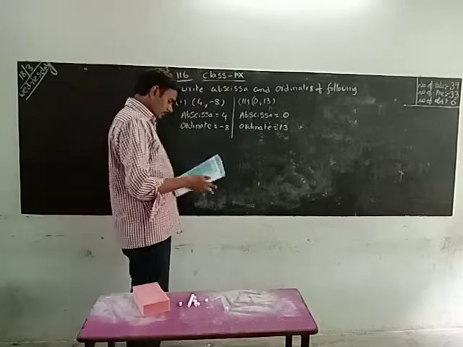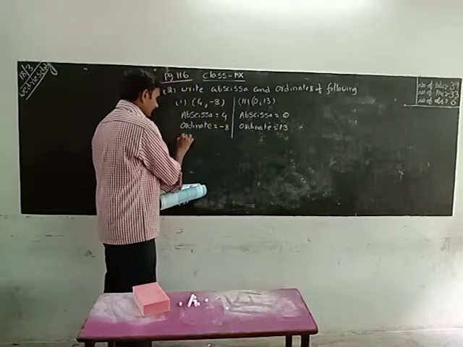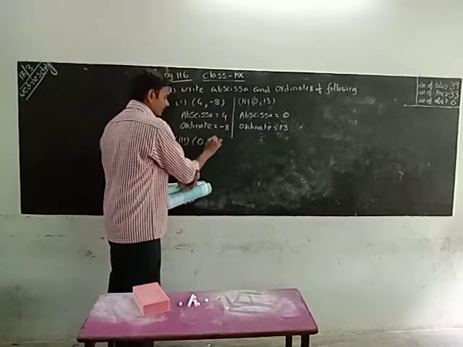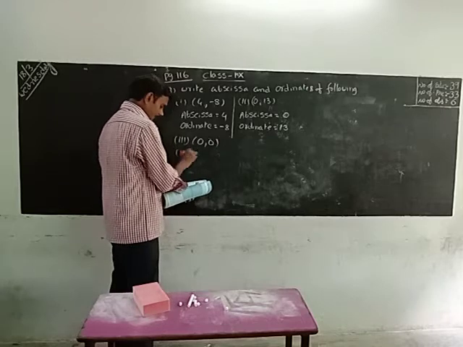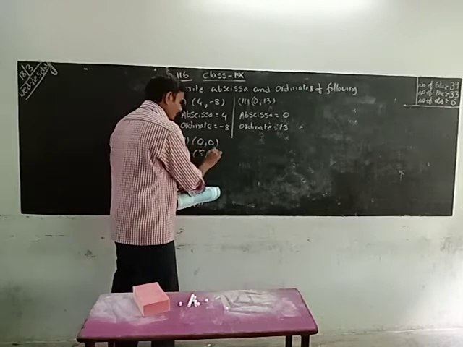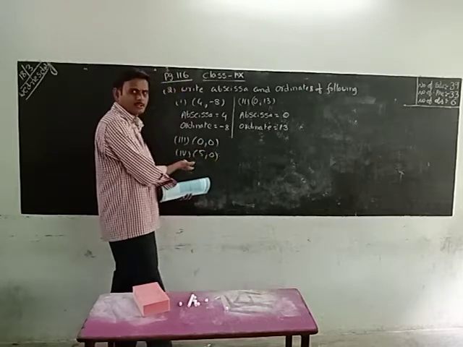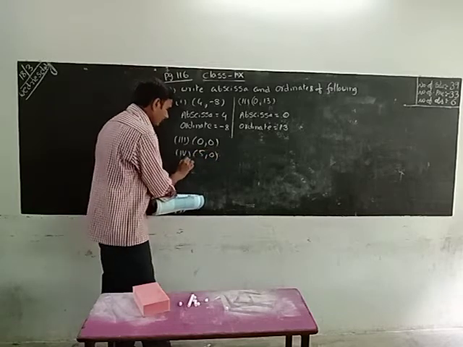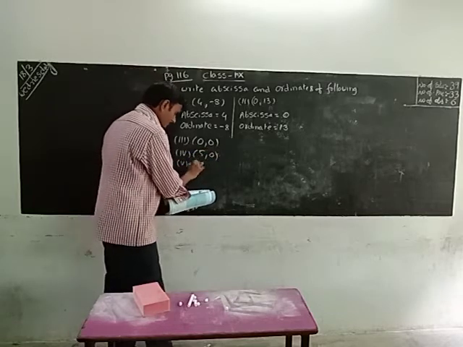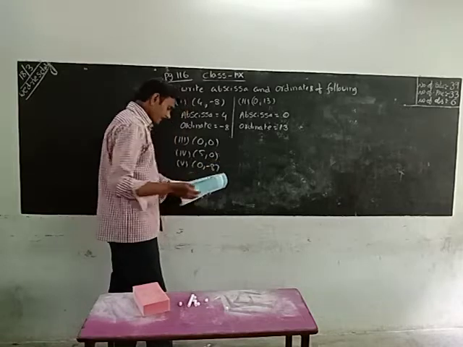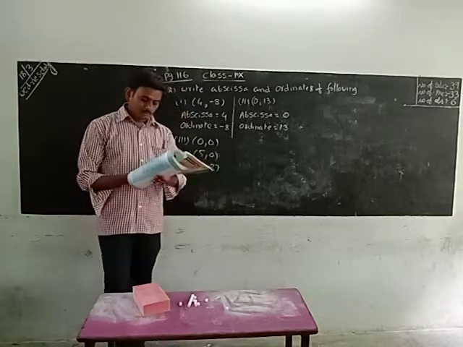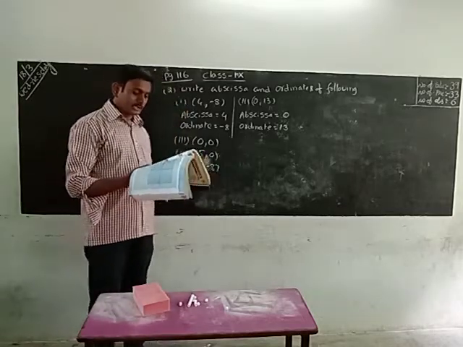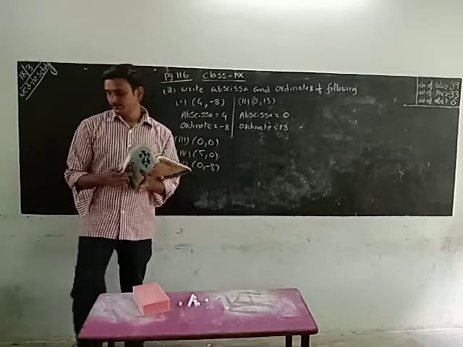Okay, do these ones yourself. These are the sums they gave. Second one 0 comma 0. Fourth one 5 comma 0. Just identify first number is called axis, second number is called ordinate. That is the only answer. Minus 8. Okay. Axis, ordinate. Next one, third one.